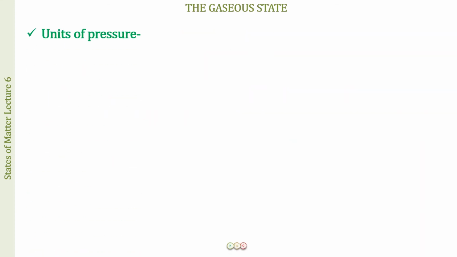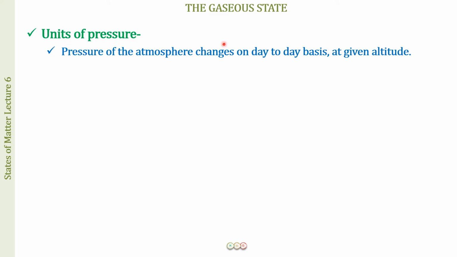So the next thing is the units of pressure. Now let us learn a few important things here as well, which are going to be very important for you. First, please remember that the pressure of the atmosphere changes on a day-to-day basis at the same altitude also. So at the same altitude, you are not going to get the same atmospheric pressure. It changes with the weather conditions and the temperature of that place. The next thing you will remember is that the pressure changes with altitude as well. As the altitude increases, the pressure decreases.